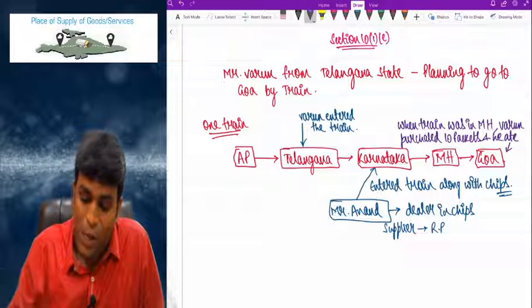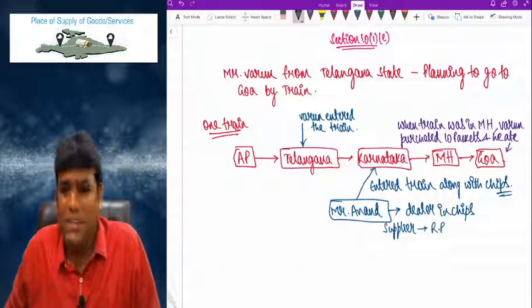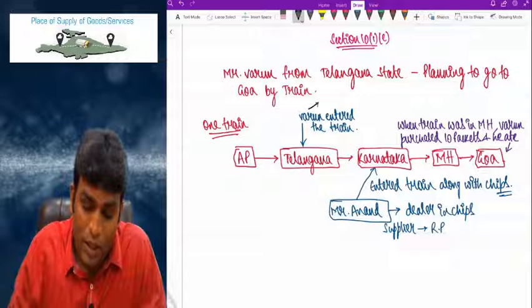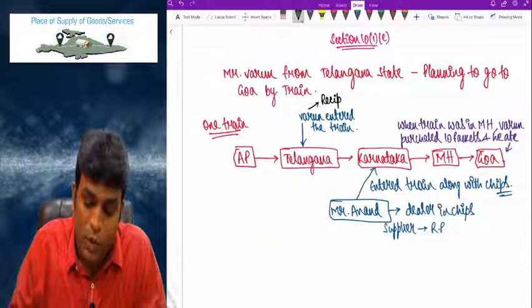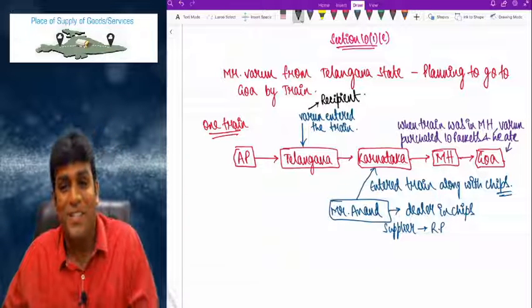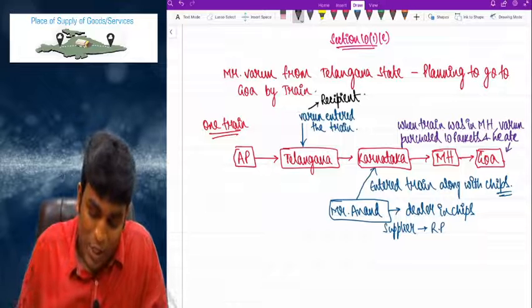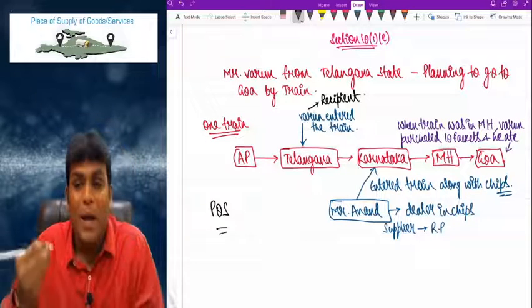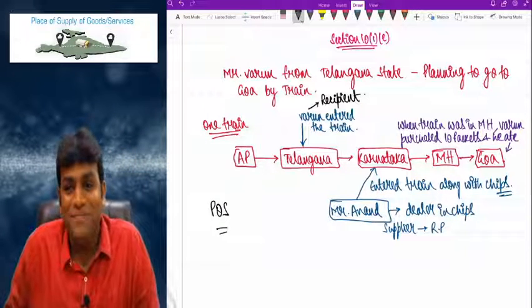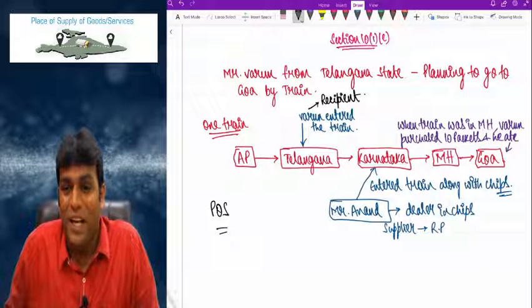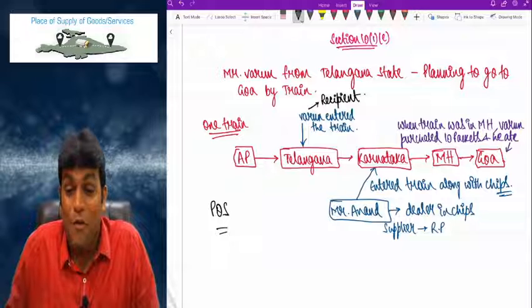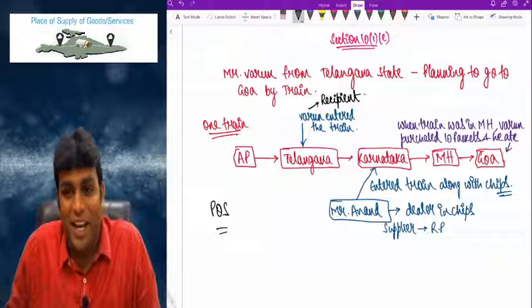So my dear friends, who is the supplier, sir? Supplier is nothing but Anand. What is Varun? Varun is basically the recipient. For this particular transaction, what will be the place of supply? That is a question. If you observe carefully, the train is starting from AP. Varun entered in Telangana.